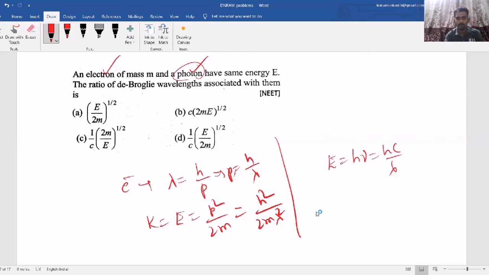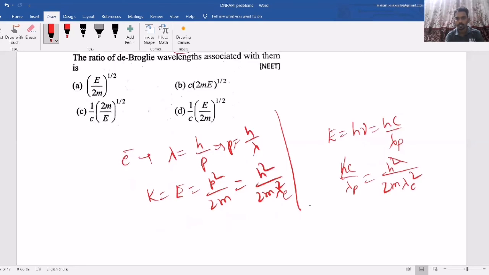Now let's take the ratio. This is lambda for electron, this is lambda for photon. Now we want the ratio lambda E by lambda P. As both energies are equal, first equate them. So hc by lambda P equal to h square by 2m lambda E square. So h gets cancelled.